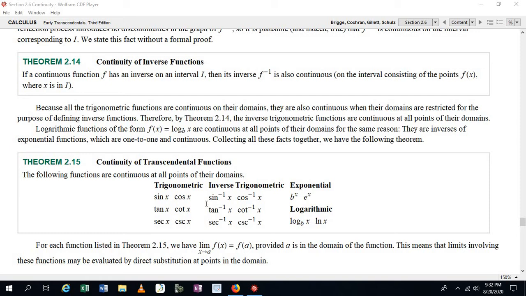All right, Theorem 215 is about the continuity of transcendental functions. And so we have several transcendental functions listed here. The 6 trig functions and their inverse functions, the exponential function, and the logarithmic function. Okay, so for these transcendental functions that are listed here, each of these functions are continuous at all points of their domain.